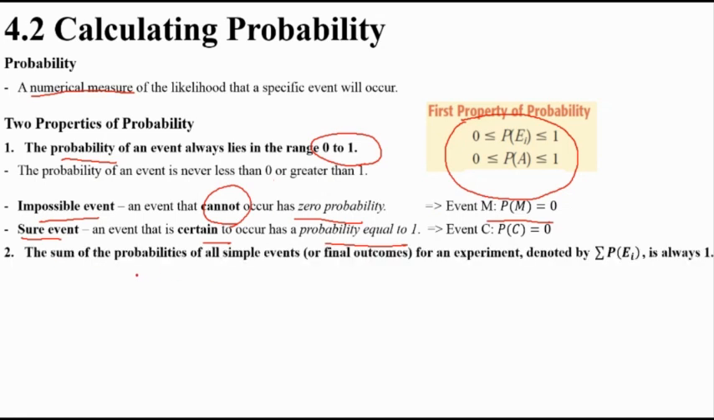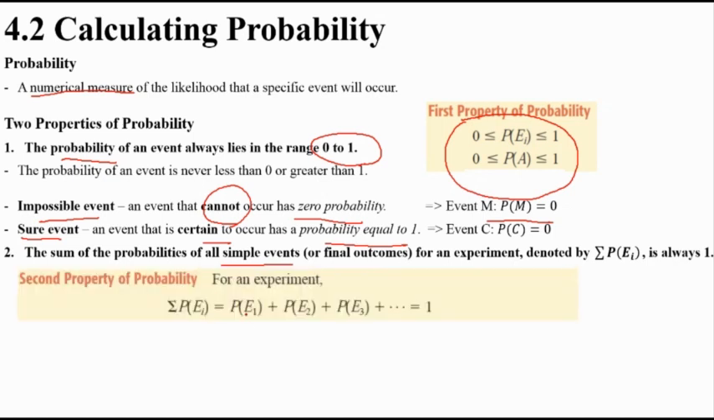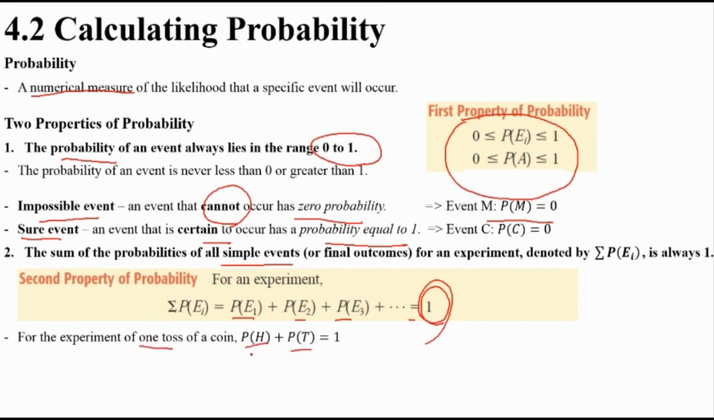Next, the sum of the probabilities of all simple events in an experiment, denoted here by sigma, is 1. All events together means 1. For example, if you toss one coin, we have head and tail, 0.5 each, which makes 1.